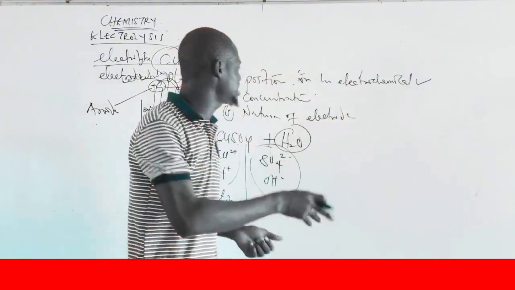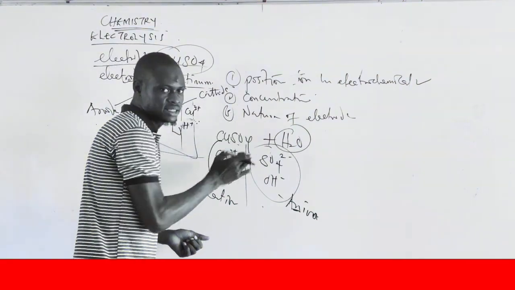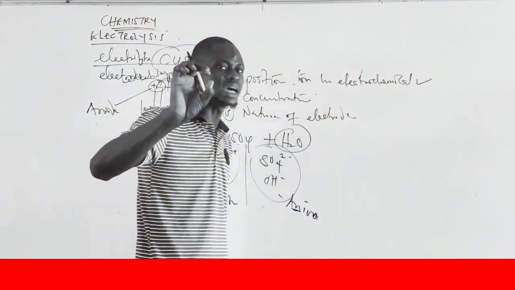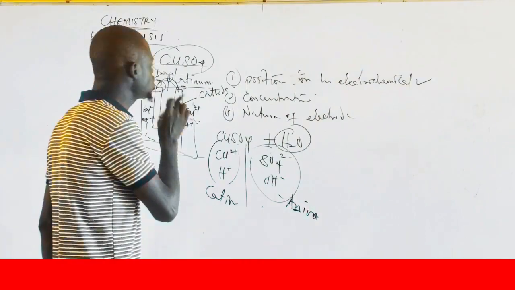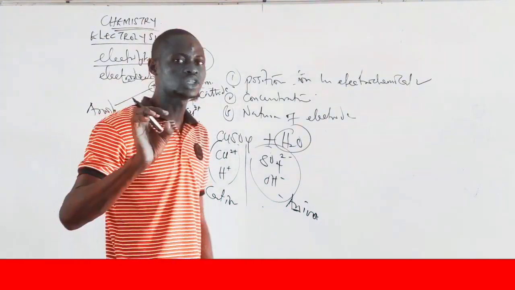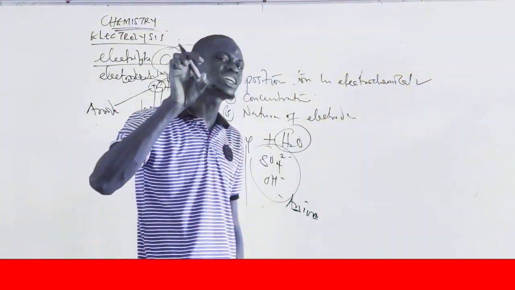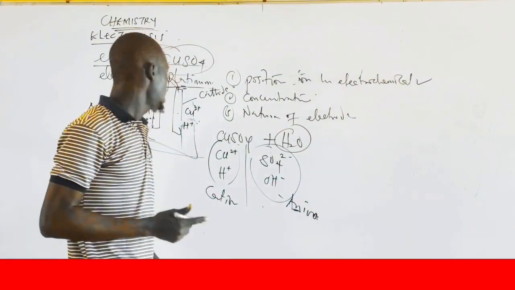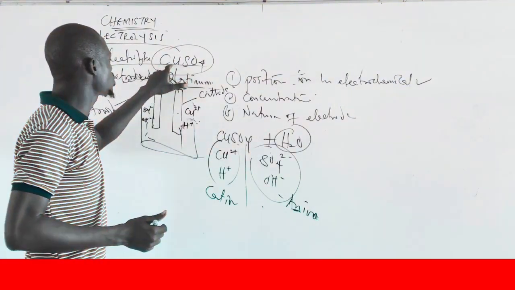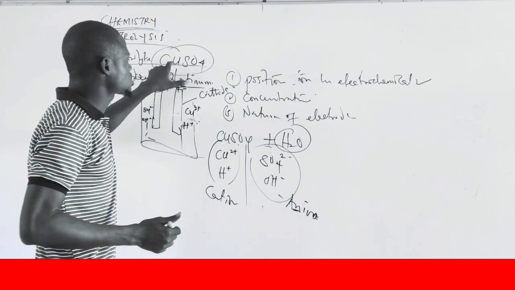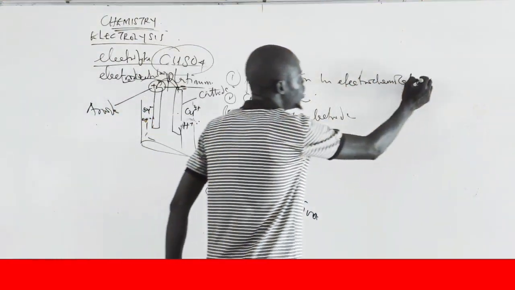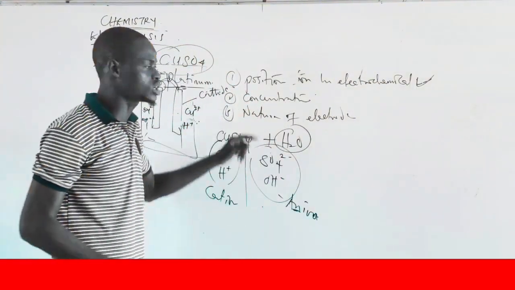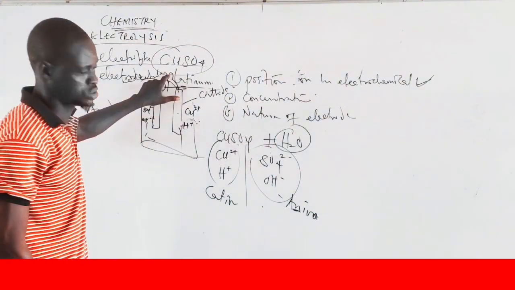Then the discharge depends on three factors. But the major factor that we normally consider, if the solution is not concentrated, also depends on the nature of the electrode, the kind of electrode that is used. If a platinum electrode is used in the electrolysis of copper sulfate, then we should consider the position of the ion in the electrochemical series.